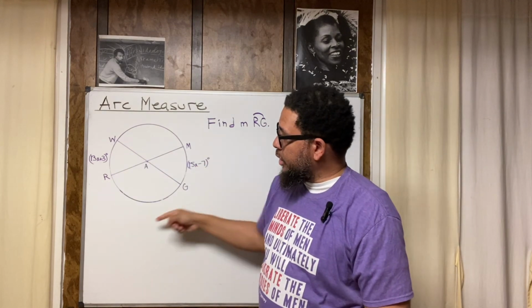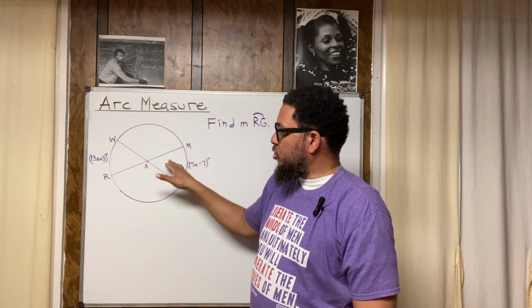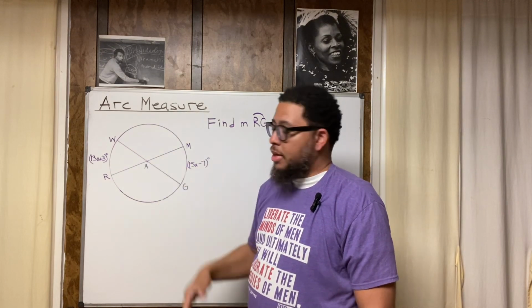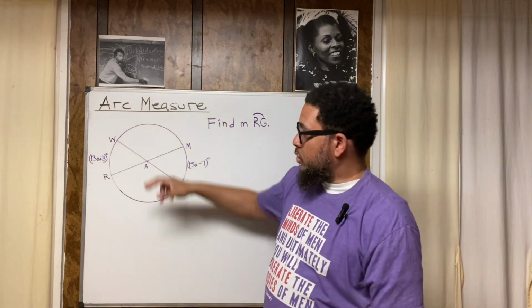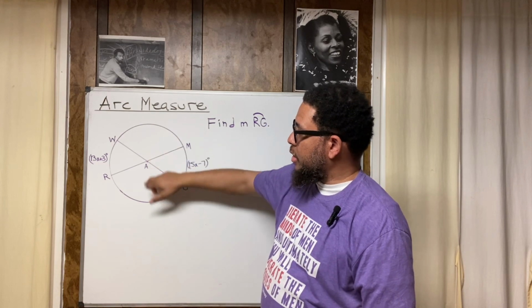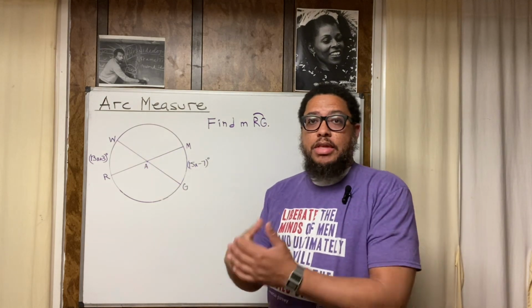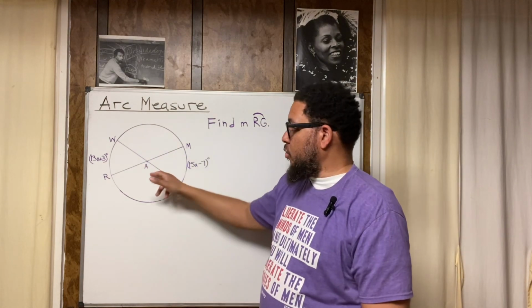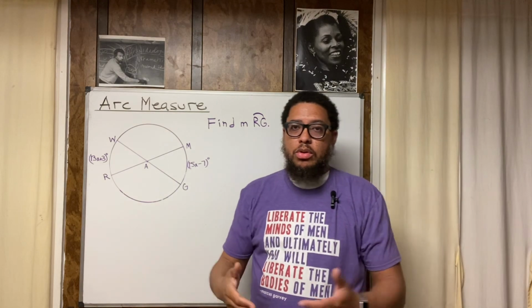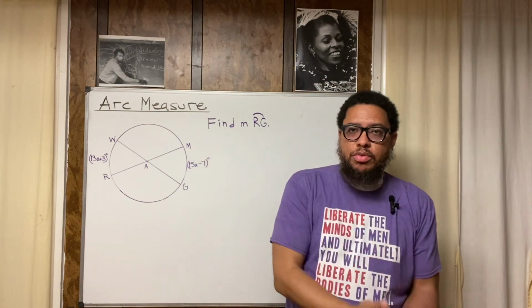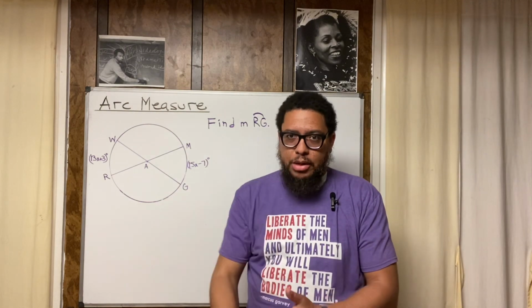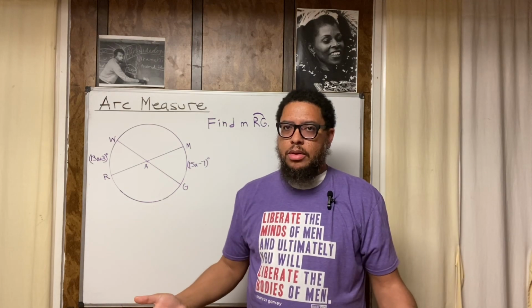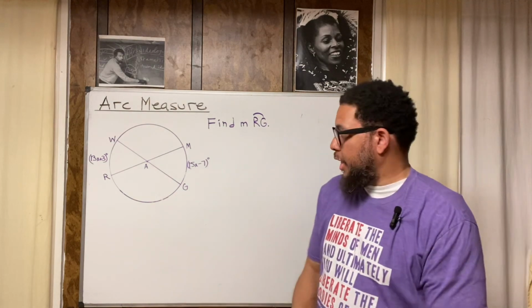So if the whole circle is 360 and we subtract this 60, because that's 30 and that's 30, what's left? 300. So that means that these two arcs got to add up to 300. And if they're the same measurement, they're congruent, that means they got to be equal. So how do you find them if they're equal? You do the 300 divided by 2, split it down the middle. They each got to be 150. So that's our game plan. That's what we about to do.